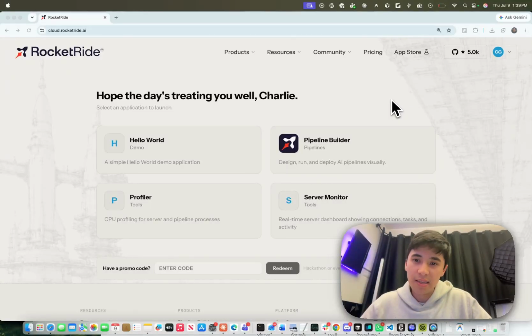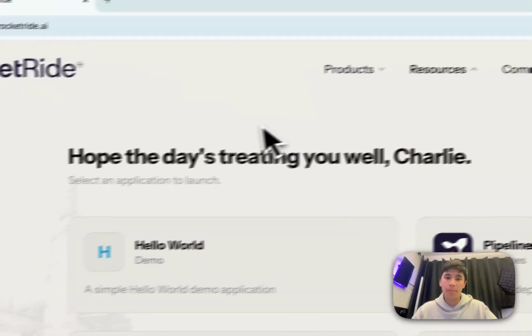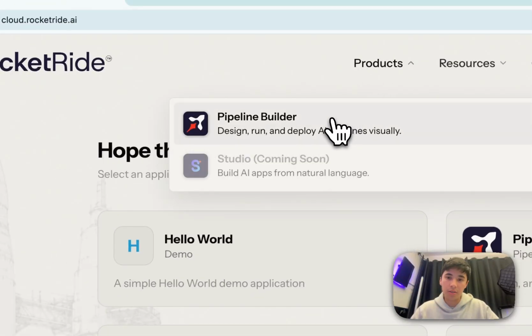As we all know, the internet is flooded with short-form content such as TikToks, Reels, and YouTube Shorts. And let's say you want to extract key findings from hundreds or even thousands of these all at once. So what I'm about to show is how I can build a pipeline in RocketRide Cloud to handle this problem.